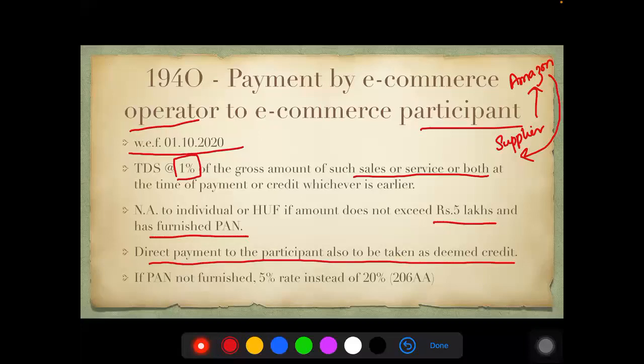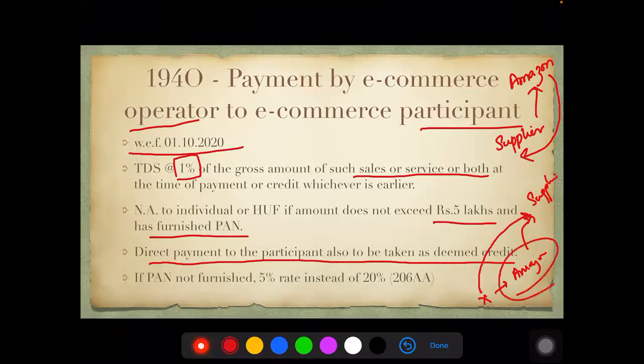What is this? Suppose X is buying from Amazon. Amazon is in turn giving to the supplier. This is called as one amount. This channel would be subject to TDS. There would be sometimes the gateways are so arranged that X can directly give the money to the supplier. In that case also, since the facility was offered by the e-commerce operator, even this amount will be taken as deemed credit and also will be subject to TDS. So for calculating this threshold, this limit is also to be taken into account.